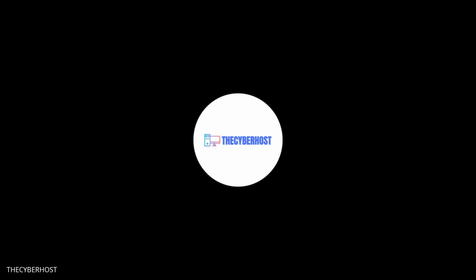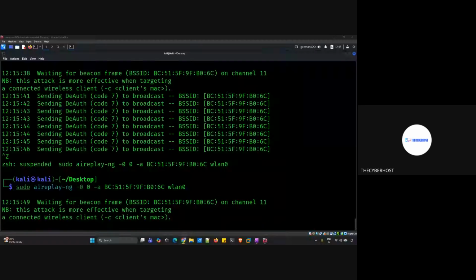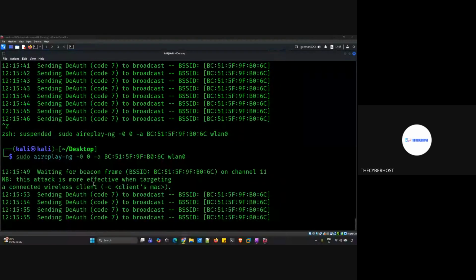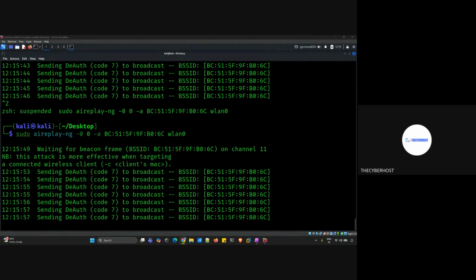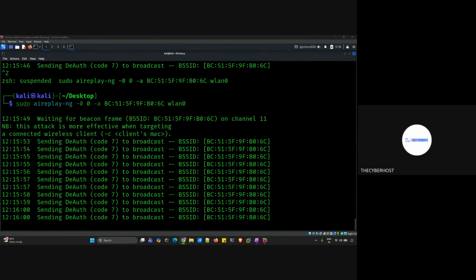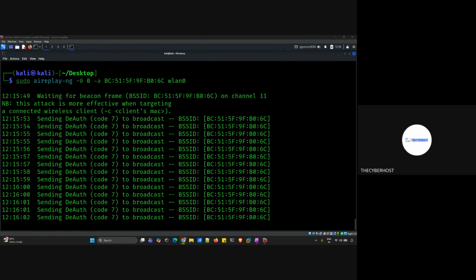Okay. Now let's see what will happen. Now the attack has started on my network. You can see, within a few seconds it will disconnect me. So let's wait, and within a few seconds you can see I will be disconnected.